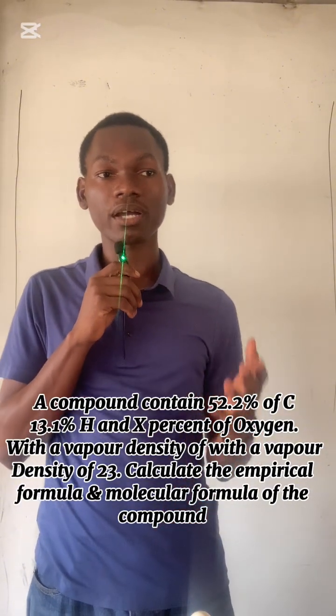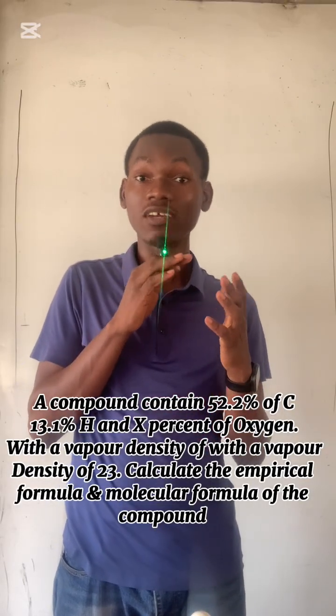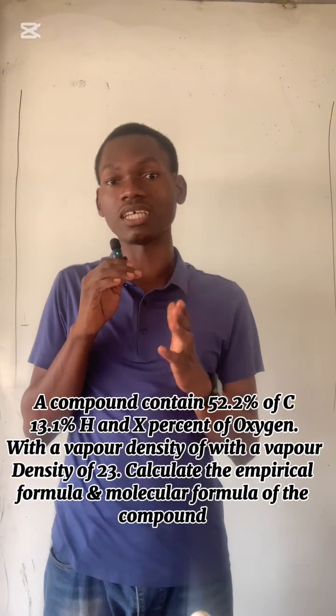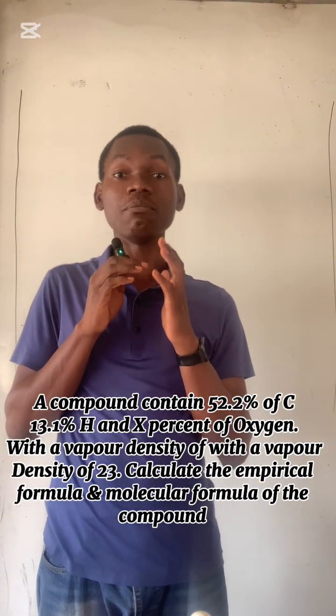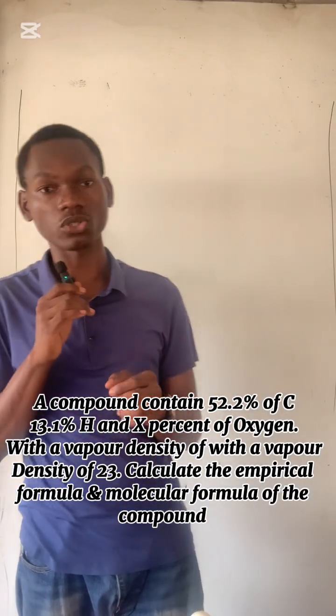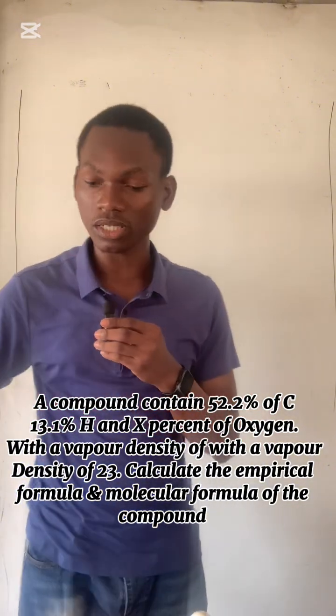First of all, empirical formula is a ratio formula. It might be the real formula or it might not be the real formula, but it's just the simplest way of representing that compound. While the molecular formula is actually the main or the actual formula of that compound. We are asked to use the following information to determine the empirical formula and the molecular formula. Now let's quickly dive into that.